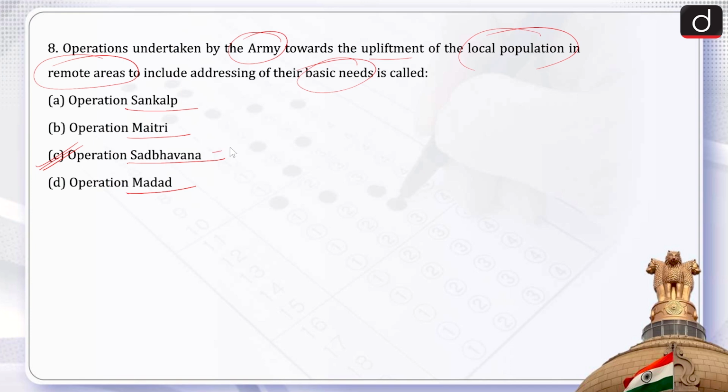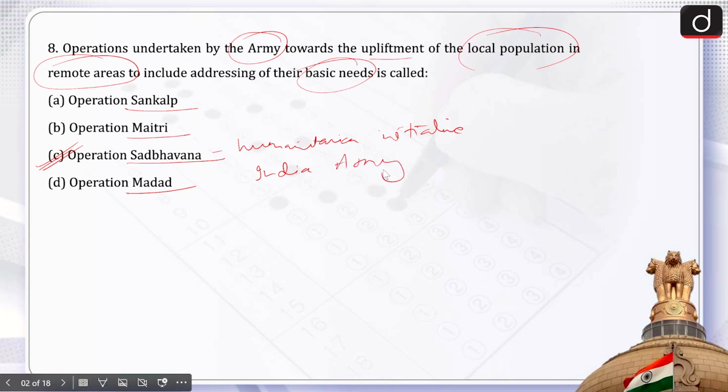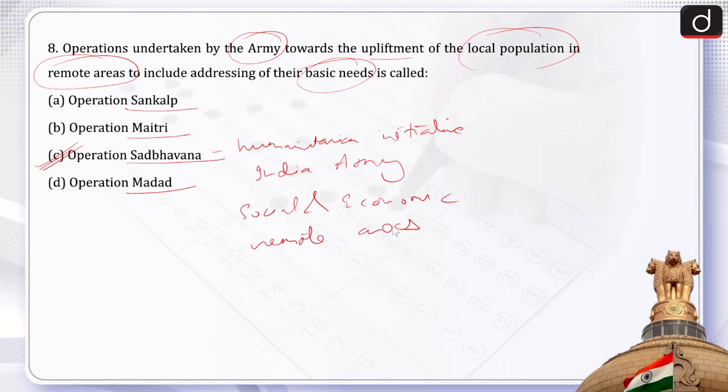Operation Sadbhavna is a humanitarian initiative of the Indian Army, which was aimed at improving the social and economic conditions of the people of remote areas through various welfare activities, including running schools, developing infrastructure, and promoting national integration tours.